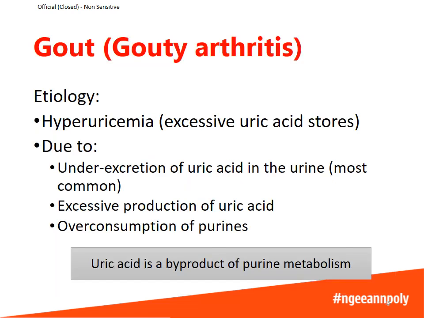Now let's take a look at the third type of arthritis, which is gout or gouty arthritis. Gout is caused by hyperuricemia, which means excessive uric acid in the blood. This could be due to underexcretion of uric acid in the urine, which is the most common cause, excessive production of uric acid, as well as overconsumption of food containing purines. And this is because purine is actually metabolized to form uric acid. That's why overconsumption of purines can lead to excessive uric acid in the blood.